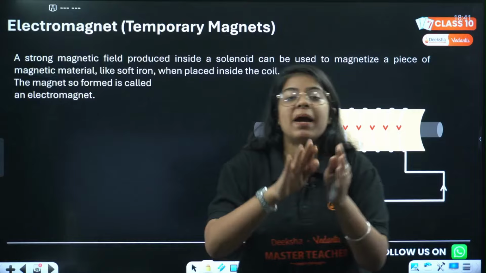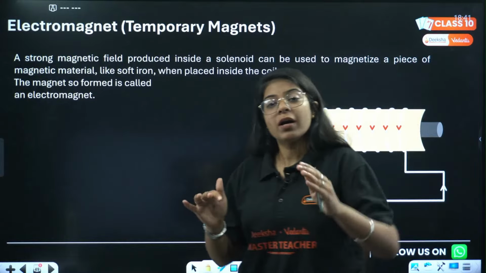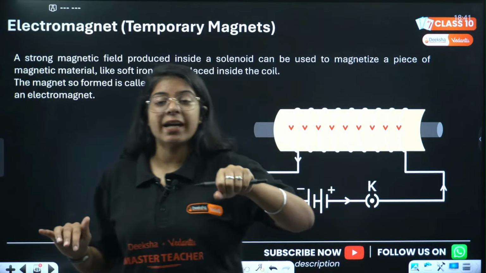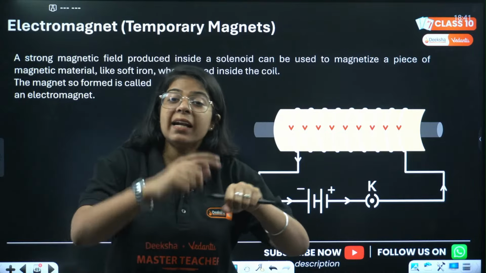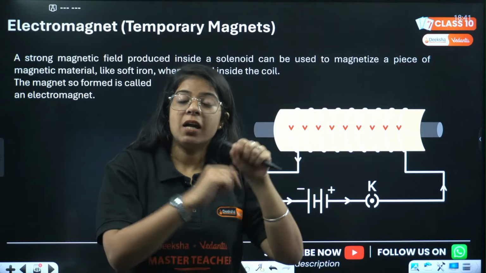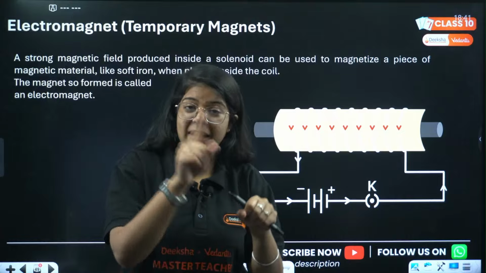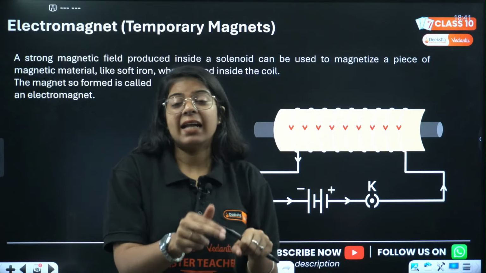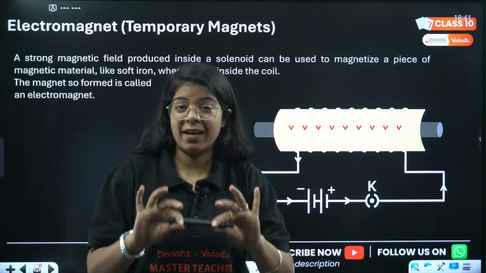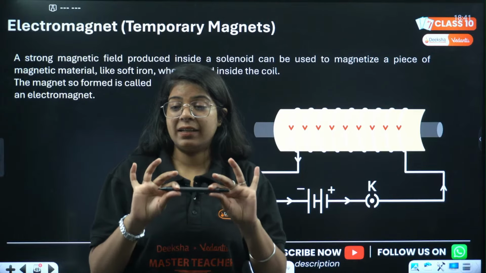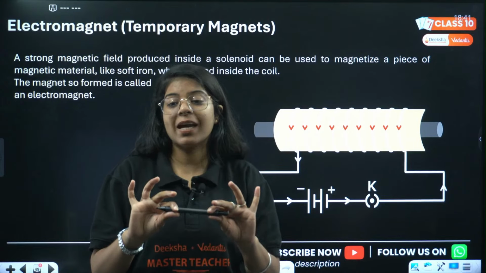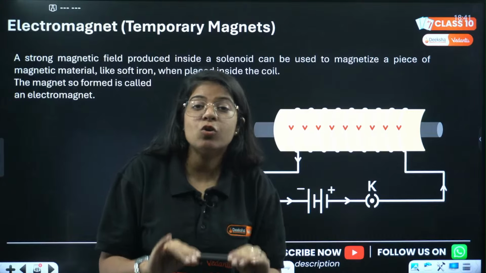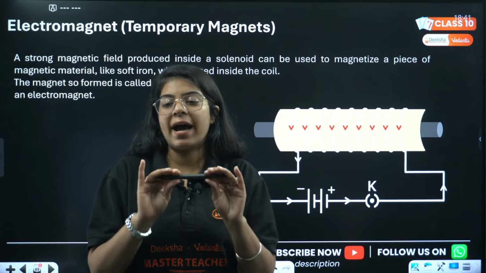It is a magnetic material. When the current is passed, a magnetic field will be generated, and that will make the iron core a magnetic material. ठीक है, that will induce magnetism in the iron material.